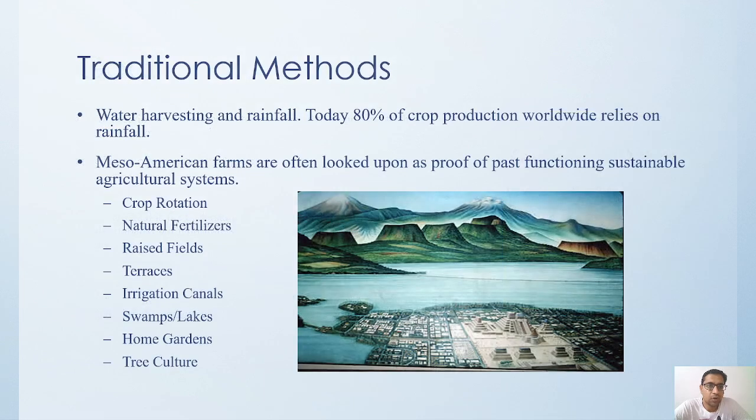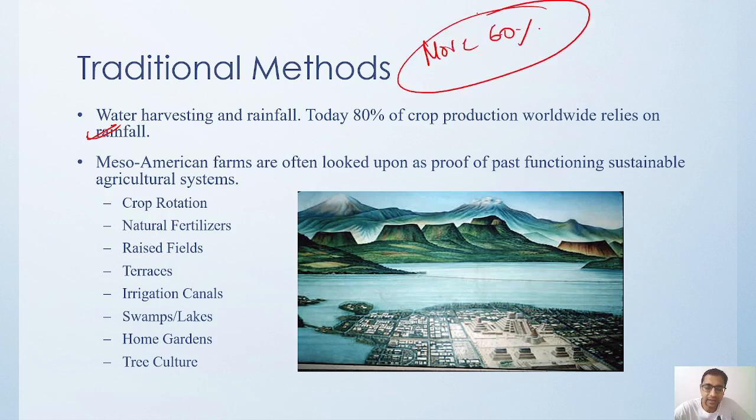So what were the traditional methods people were using? Traditional methods where we used to normally harvest water and rainfall. 80% of crop production worldwide relies on rainfall. Obviously in India also, more than 60% of the agriculture that we do is rain fed in our country.